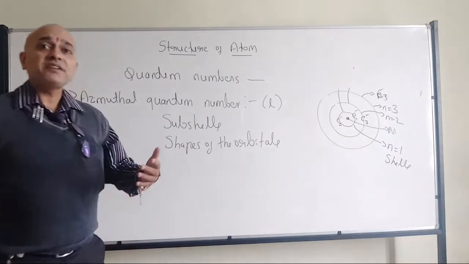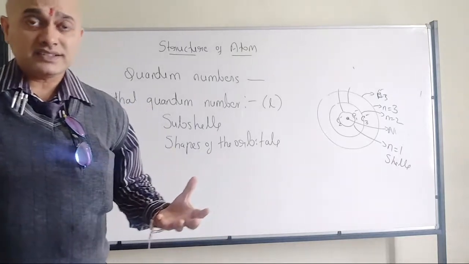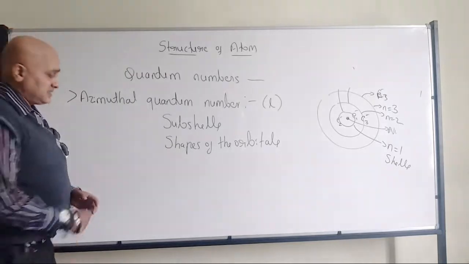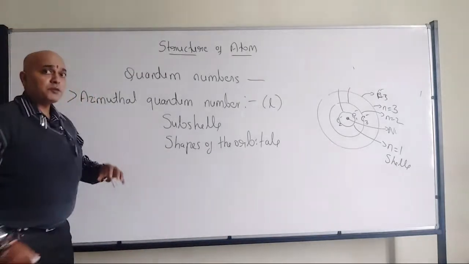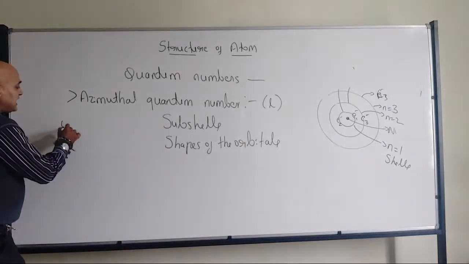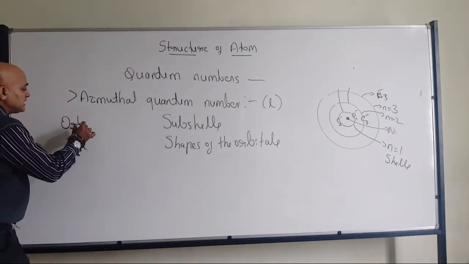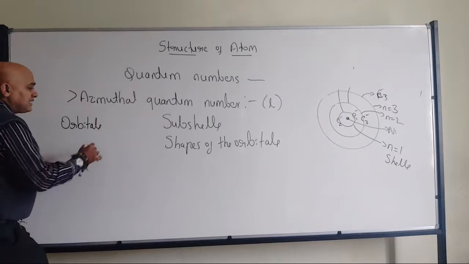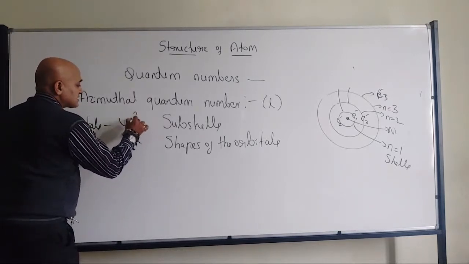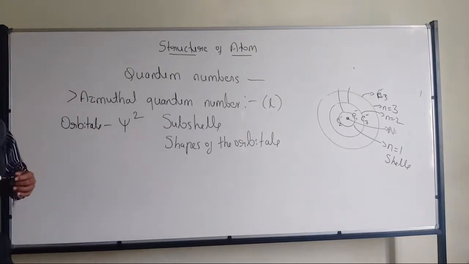So that's where we will be using the word orbitals. What do you mean by orbitals? Orbitals can be explained by using psi square, as I told.